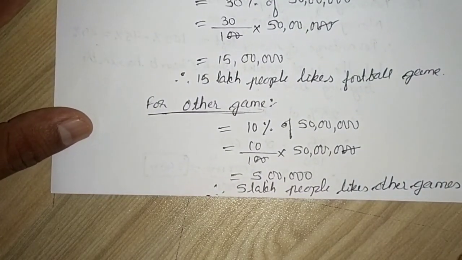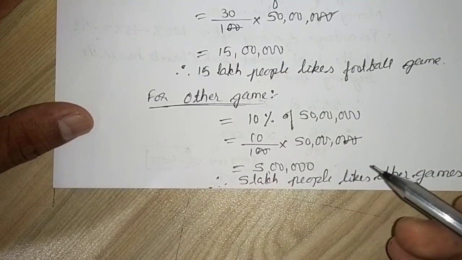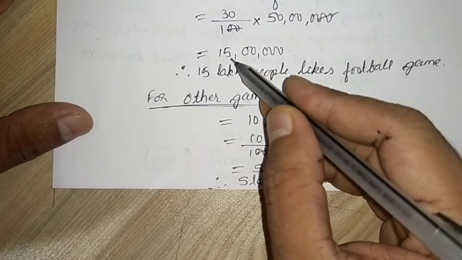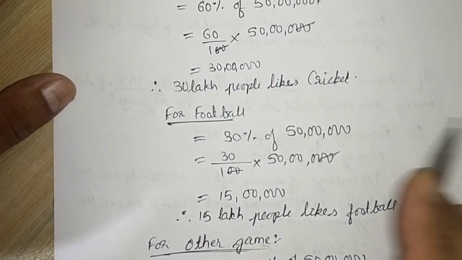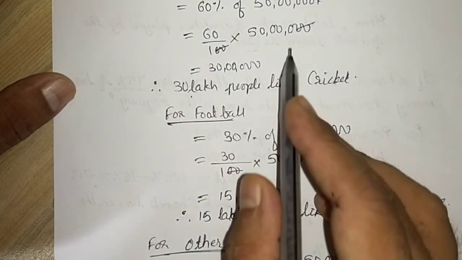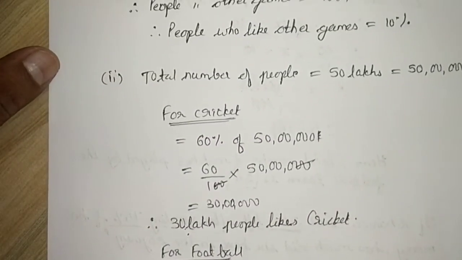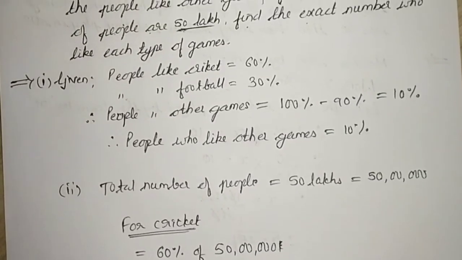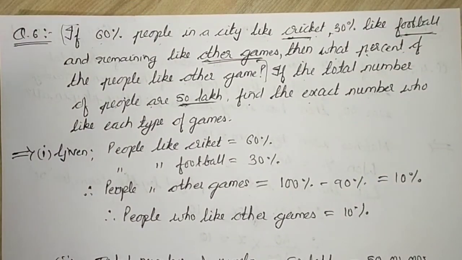So let us calculate if it sums up to 50 lakhs. 5 lakh plus 15 lakhs, 20 lakhs, 20 lakhs plus 30 lakhs, it will give us 50 lakhs. So our answer is right. Hope you have understood all the 3 questions.